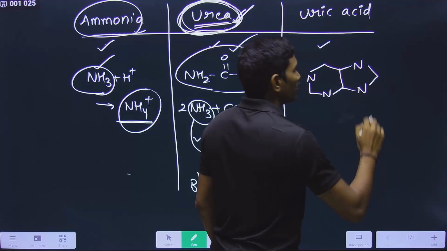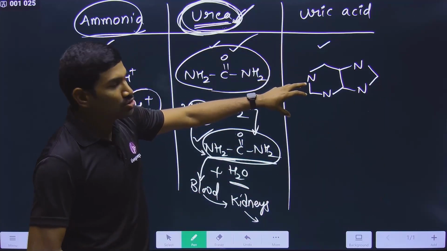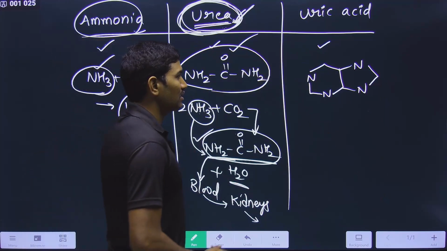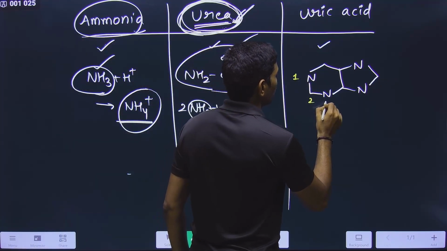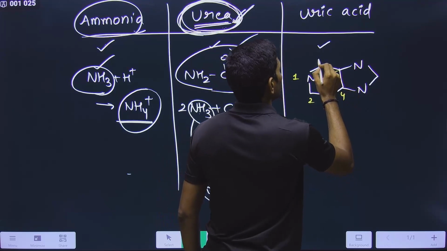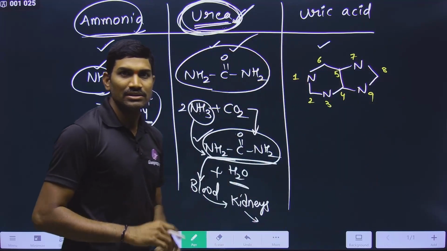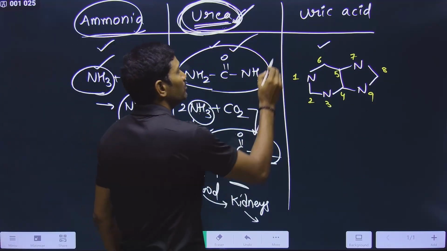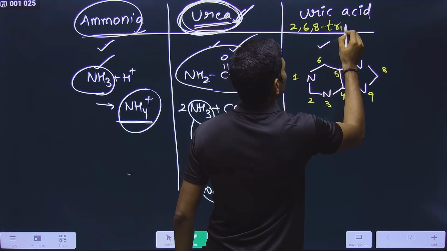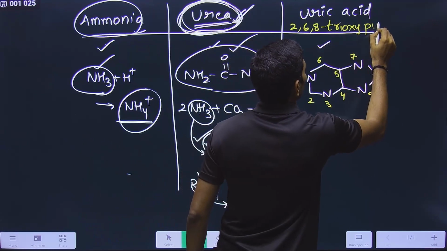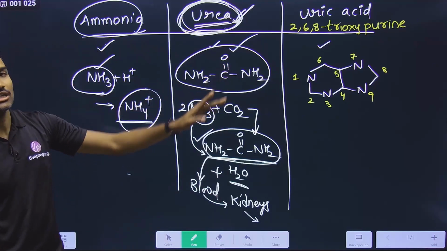Already in the molecular basis of inheritance, we studied the basic purine ring structure, yes or no? So here also the basic purine ring is present. And what is the numbering for this one? Numbering is 1, 2, 3, 4, 5. This is 6 and this is 7, 8 and then 9. Yes or no? And what is uric acid? Uric acid is 2, 6, 8 trioxypurine.